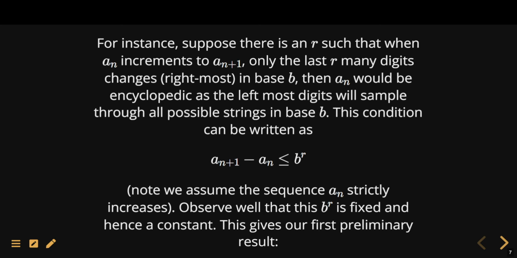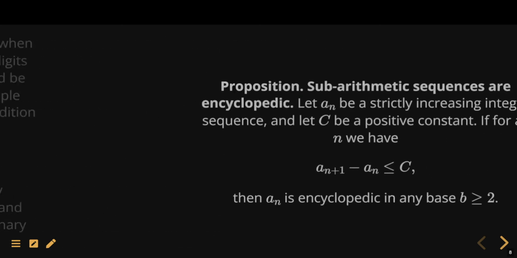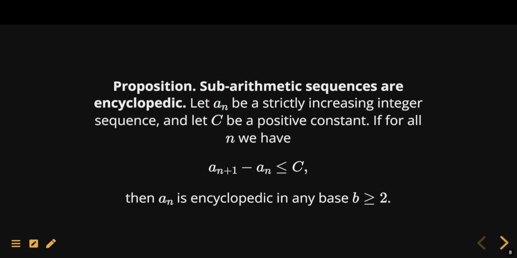So if this is true, then we can write this condition as the consecutive difference between a_{n+1} and a_n being less than b to the r. Now, this b to the r is just a constant. So we have a first preliminary result, the idea of a subarithmetic sequence. Suppose a_n is a strictly increasing integer sequence, and let c be some positive constant. Suppose for all n the consecutive difference in this sequence is bounded by c. Then a_n will be encyclopedic in any base b greater than or equal to 2. So this is the observation that we just made.